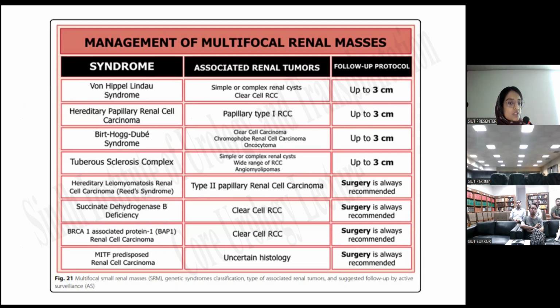So in case of VHL syndrome, hereditary papillary RCC, Birt-Hogg-Dubé syndrome, and tuberous sclerosis complex, the follow-up protocol is up to 3 centimeters. After that, you will have to go for surgical intervention.